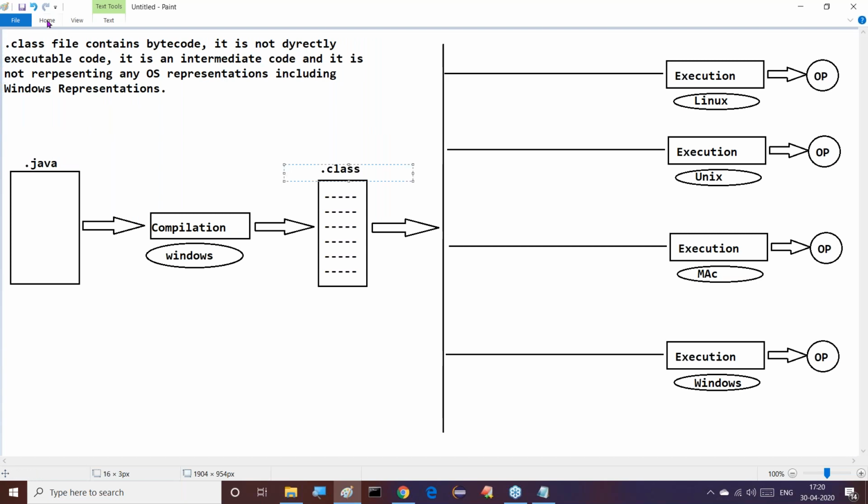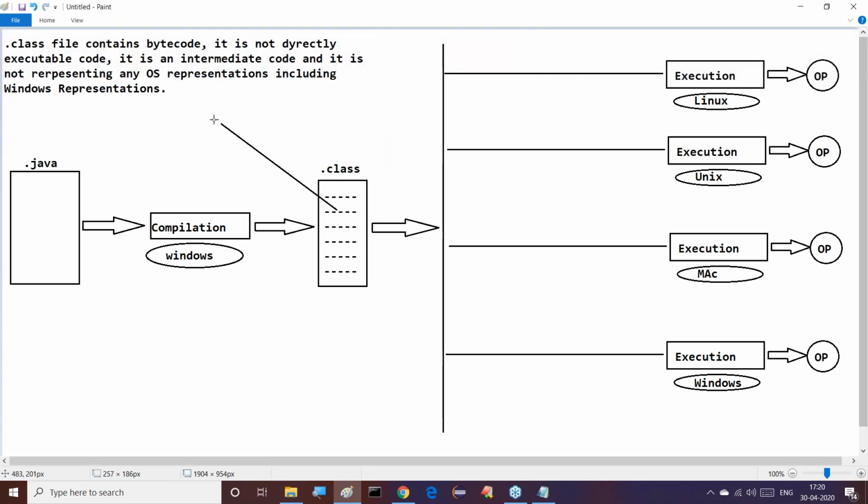This is what the dot class file means. The dot class file contains bytecode. It is not directly executable code. It is an intermediate code, and it is not representing any operating system representations, including Windows representations.